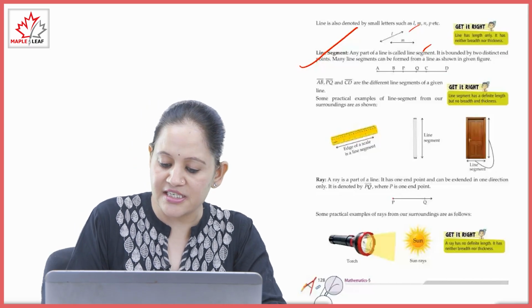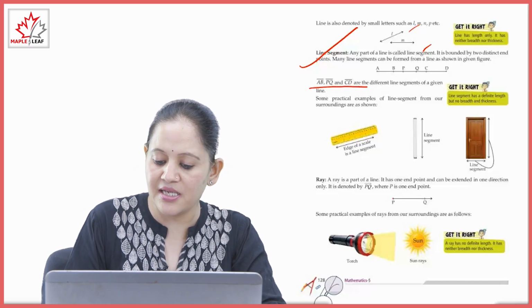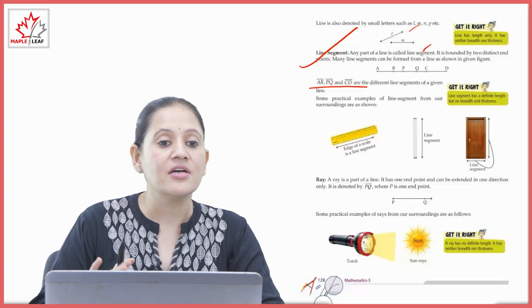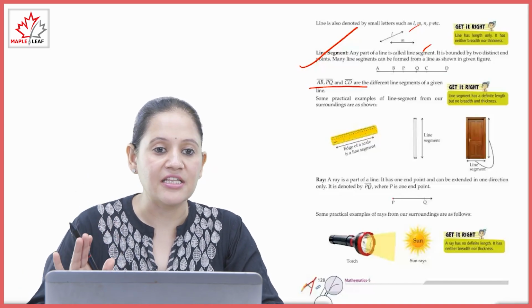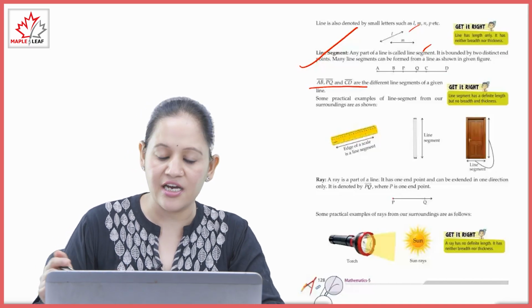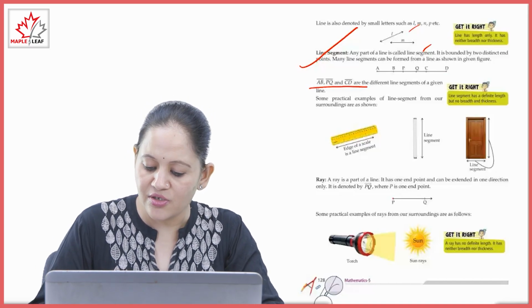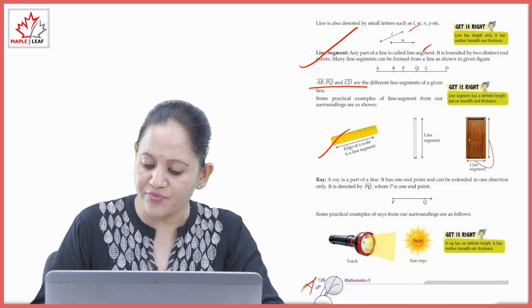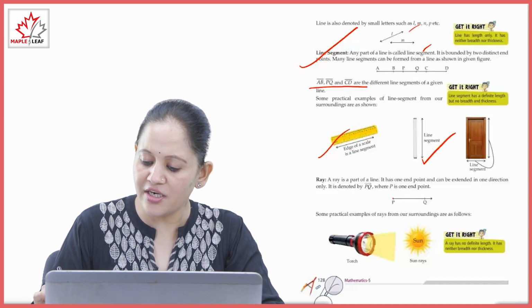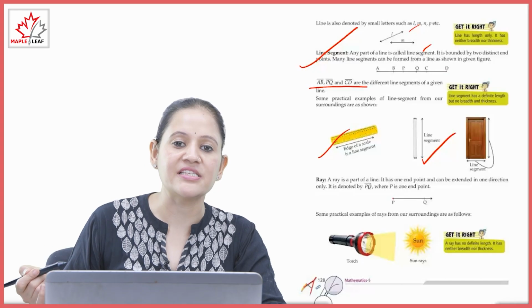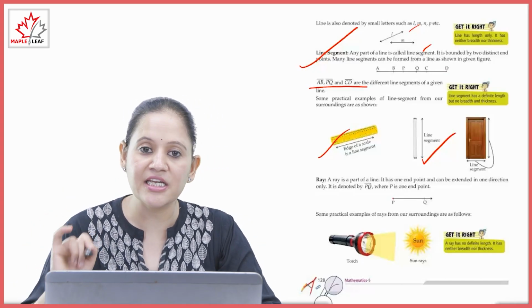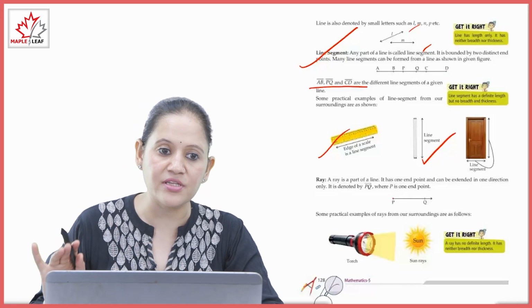So we'll represent a line segment like this. AB, PQ, CD are line segments. That is, it has a definite length. Some practical examples of line segment in our surrounding are the edges of the ruler, edge of the tube light or door. These are examples of line segments. Line segment की definite length होगी but no breadth or thickness.